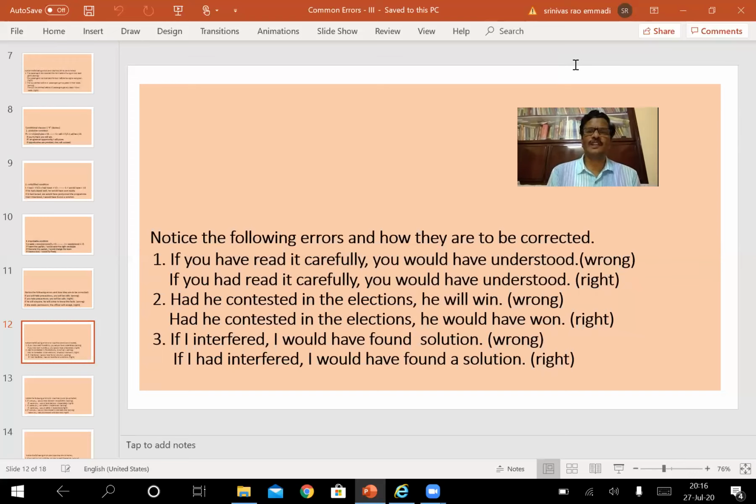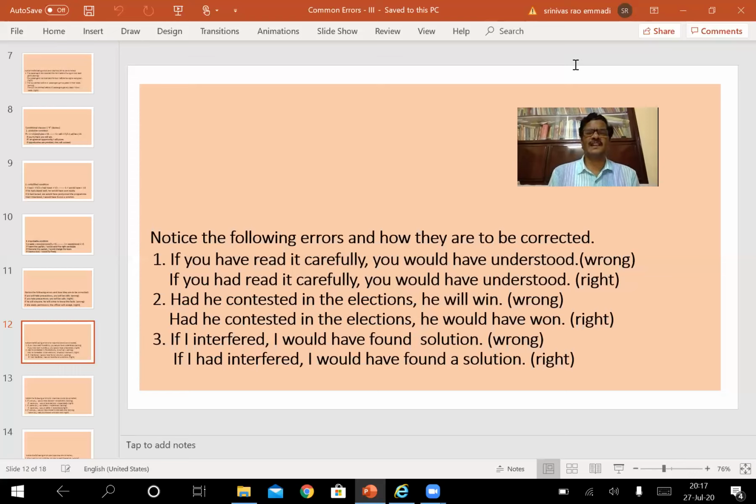If you have read it carefully, you would have understood. The second clause is in would have plus V3 form. So the first, conditional clause should be in past perfect tense, but the given clause is in present perfect tense. So it is said to be wrong. We have to rewrite it like this: If you had read it carefully, you would have understood. Then it becomes a right sentence.